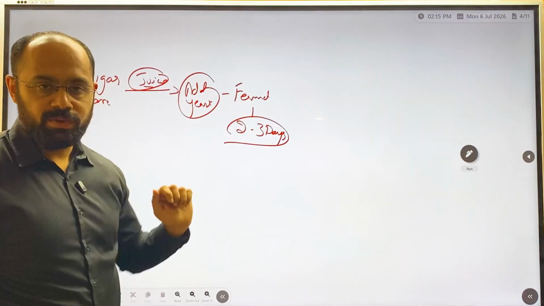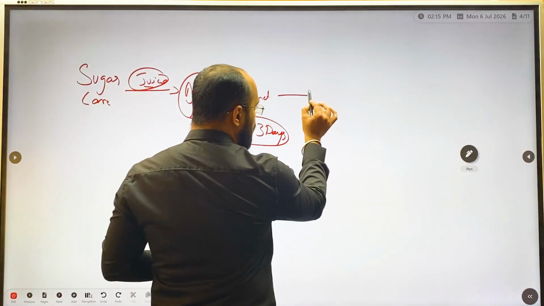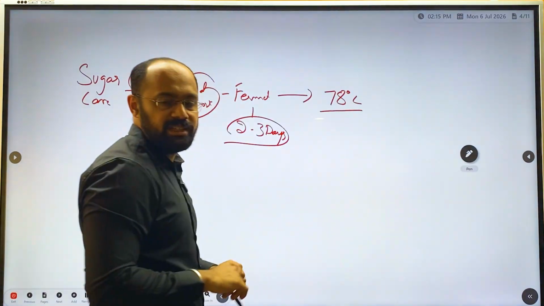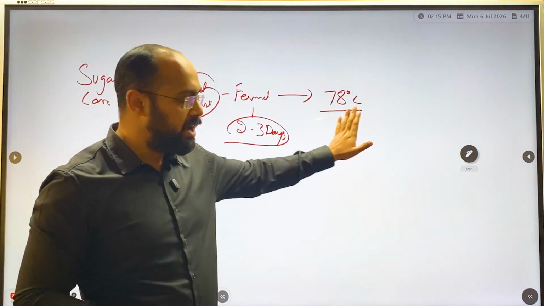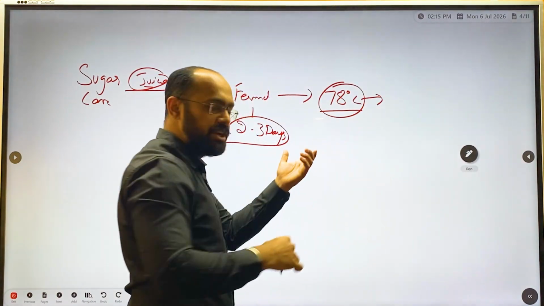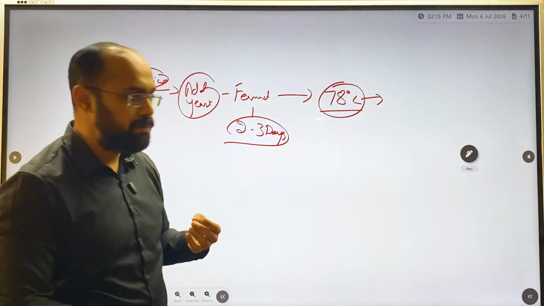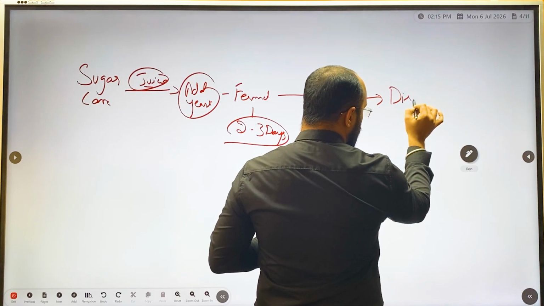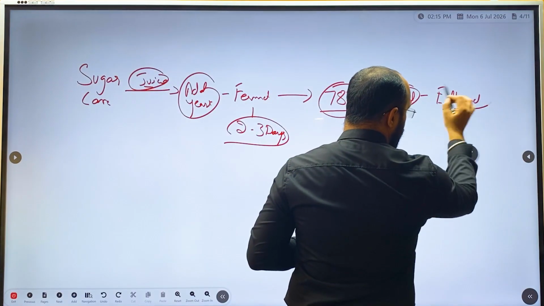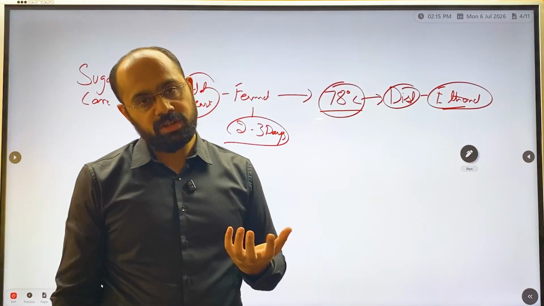After this, what will happen? After 3 days, this liquid is heated at 78 degrees Celsius. After heating at 78 degrees Celsius, the next process is distillation, which means through distillation we'll extract ethanol. This is how ethanol is extracted.